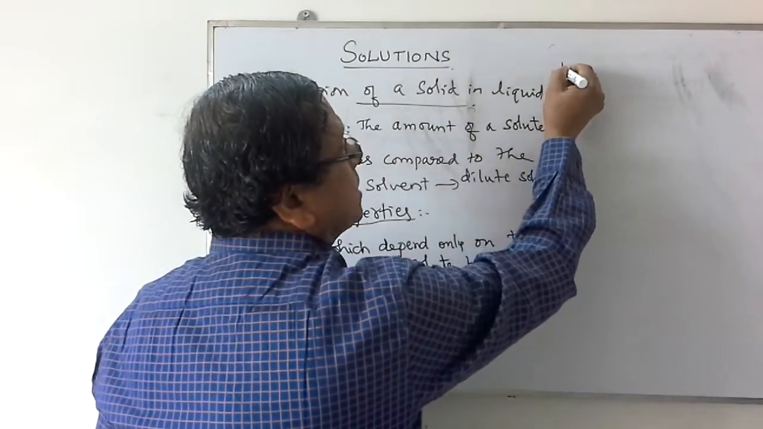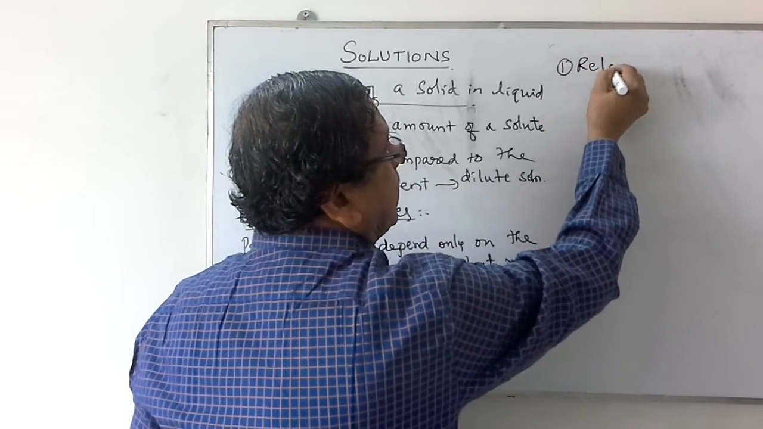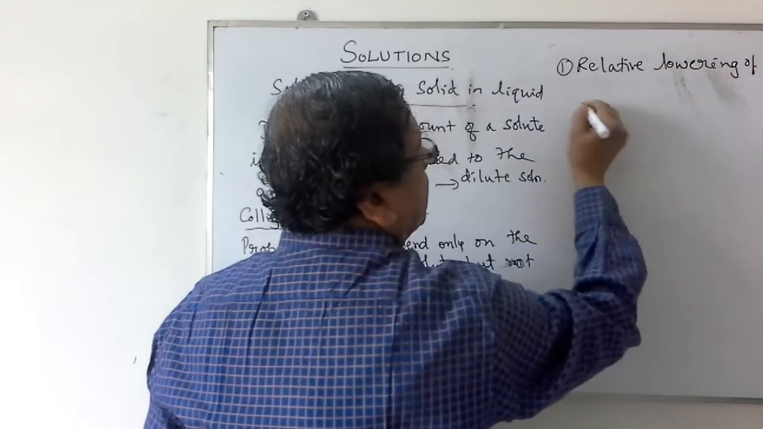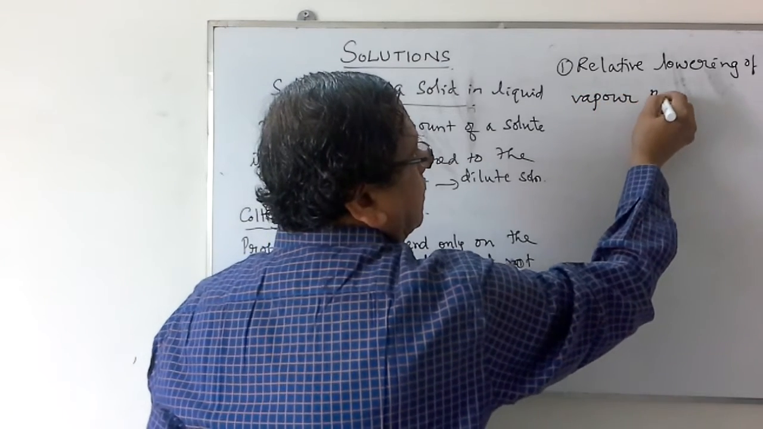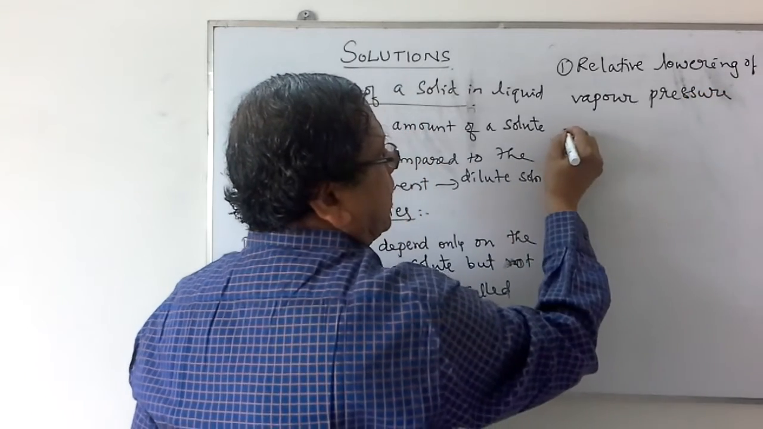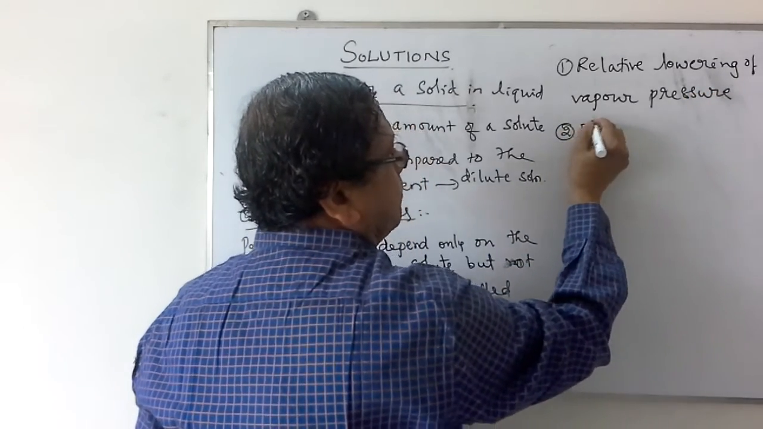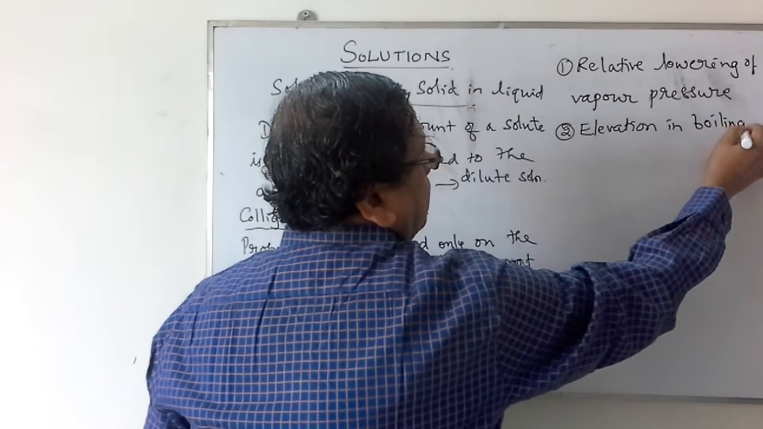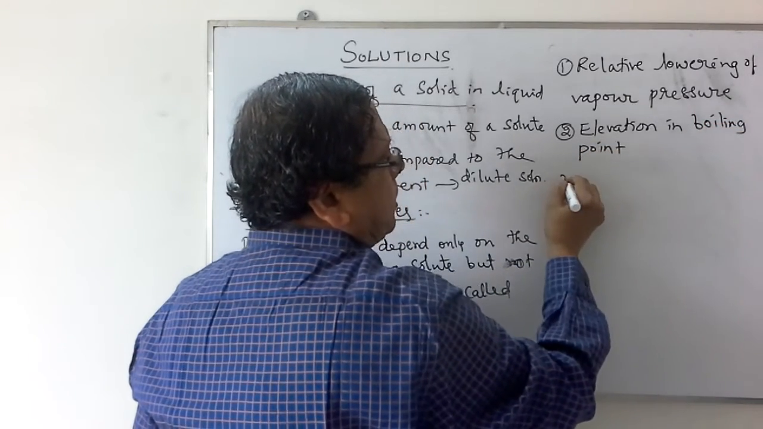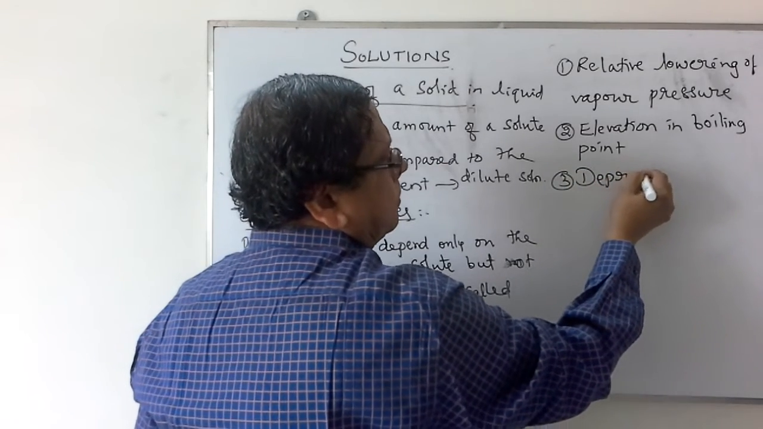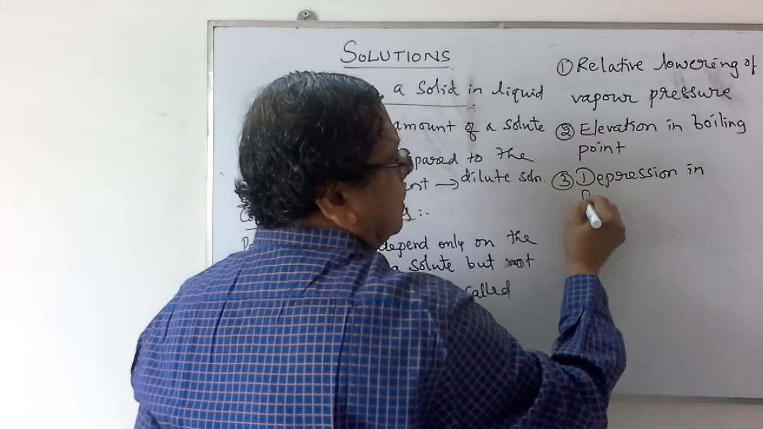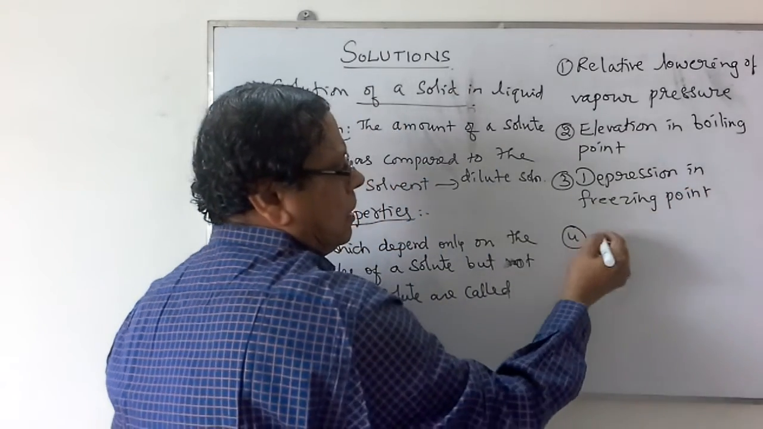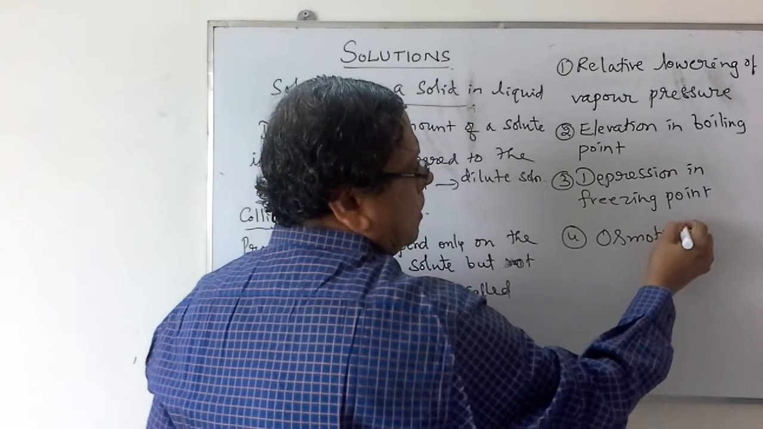These colligative properties we classify as: relative lowering of vapor pressure; the second one, elevation in boiling point; the third one, depression in freezing point; and the fourth one, osmotic pressure.